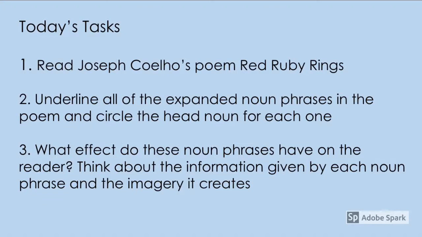The first thing to do today is to read Joseph Coelho's poem Red Ruby Rings. Then underline all of the expanded noun phrases in the poem and circle the head noun for each one. Then have a think about what effect these noun phrases have on the reader. Think about the information given by each noun phrase as well as the imagery it creates. You might want to jot your ideas down ready for tomorrow's lesson.